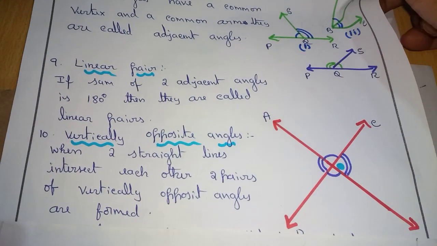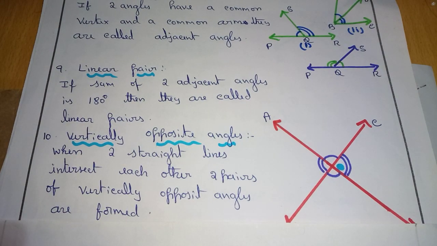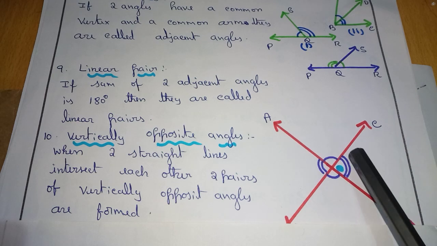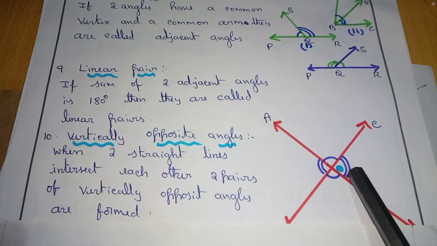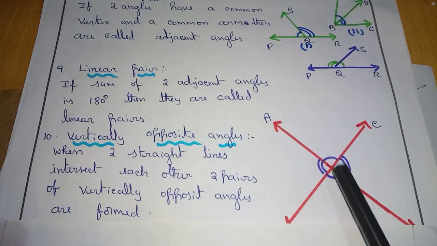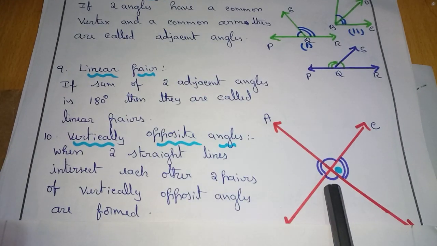Next, vertically opposite angles. Can you see two straight lines intersecting at O? If two straight lines intersect at a point, two pairs of angles are formed opposite to one another. Opposite to the vertex are called as vertically opposite angles.